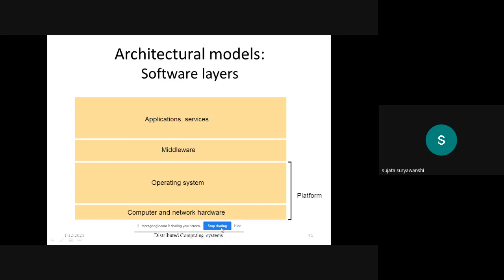So this is the software layer of the architectural model. All are suggested to draw this diagram first. I'll give you 2 minutes for this. Just draw this diagram of the software layer, showing where the middleware layer is present between the application services and the operating system. To mask the heterogeneity, the middleware is used.